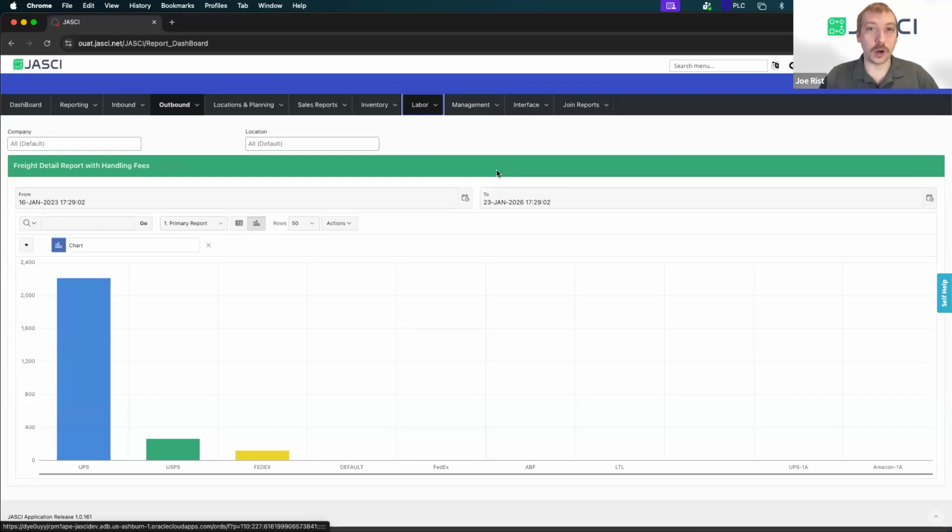We covered how priority and work type assignment exist within JASCI if you ever want to go and change your rules for work type assignment or prioritization. We covered gravity and how you can reprioritize picks that are out there and view different types of work. And then we also covered some of our lookups and reports for orders. All of this collectively allows for JASCI to be a very smooth omni-channel solution. It's basically one funnel that captures all of your orders, whether they're direct to customer or e-commerce, or if they're wholesale or LTL or to store orders.